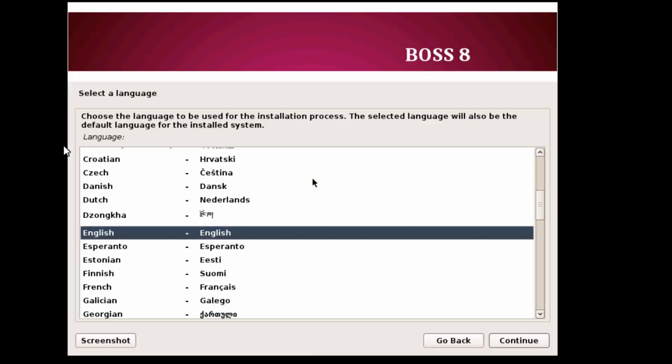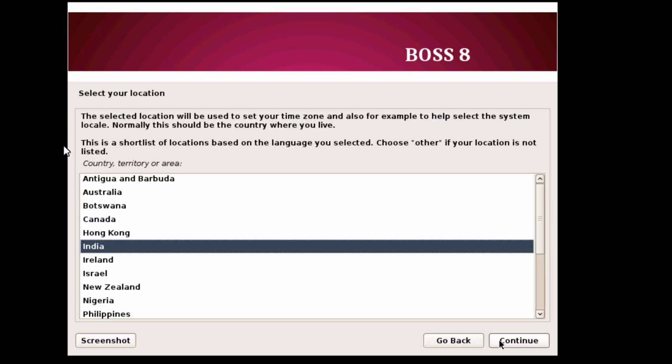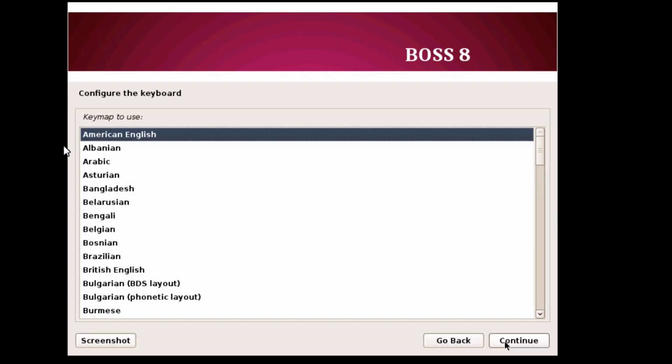Select graphical install, and you can find the GUI, Boss. Select language and press continue, and then select your location, India, and configure the keyboard over here. Which language do you need for the keyboard?